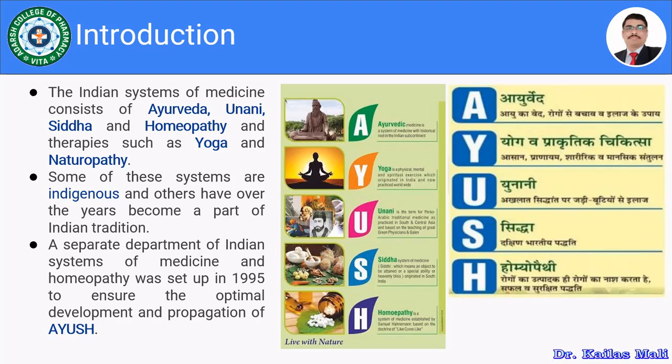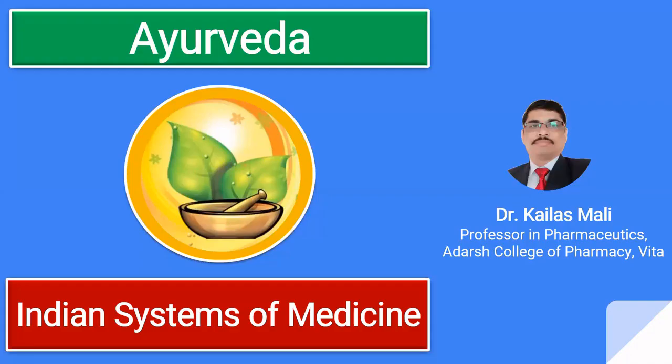Basically, Ayurveda and Siddha are the Indian systems of medicine. And whatever Unani and homeopathy is there, now it is a part of Indian system of medicine. Okay, we are using them since last so many years, so that becomes the part of Indian systems of medicine, right? So with this brief introduction, let us move towards the Ayurveda.